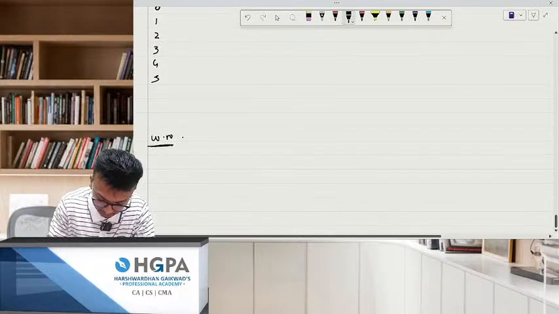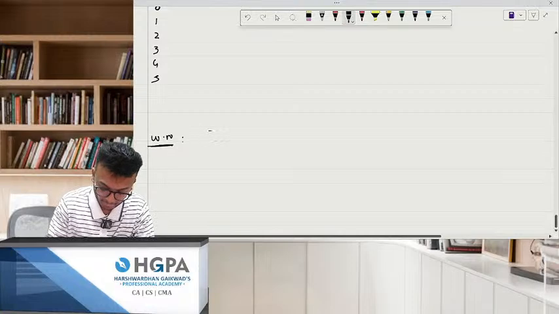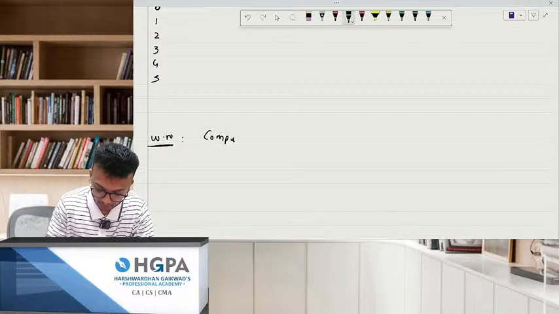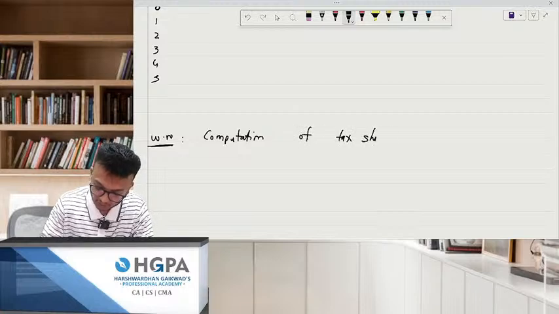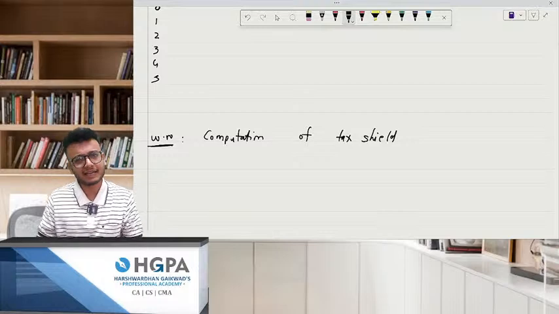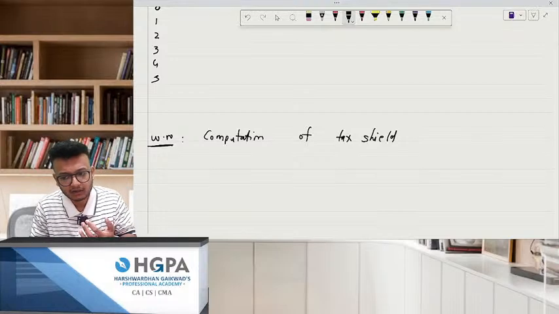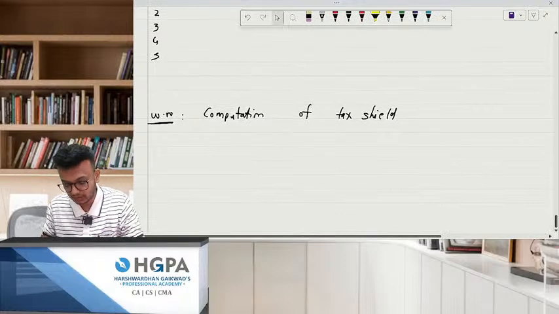Working note. And what is a working note? Pay attention now. Computation of tax shield. What is tax shield? Also called tax savings. Tax savings will happen only if there's a loss, right? Now, how to compute this loss?